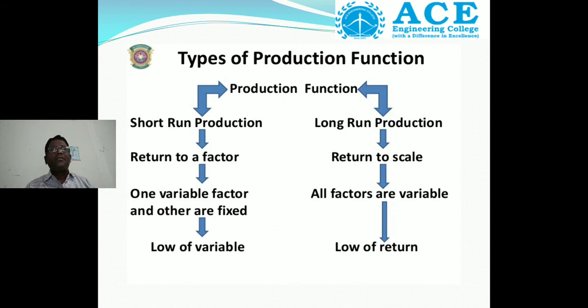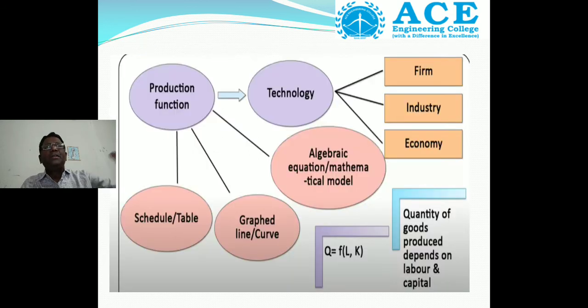From the short run production function, what have we concluded? The law of variable proportions. From the long run production function, the law of returns to scale. These are the types of production function. Then how does it influence? It influences through technology. So the technology will be influencing the farm, industry and economy.